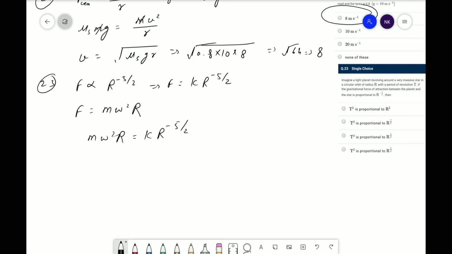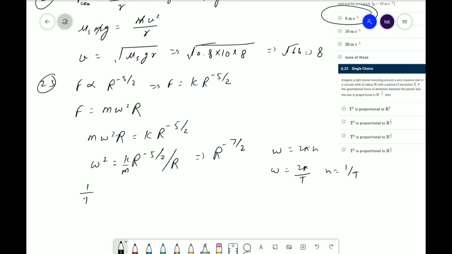Okay, here you can say omega square is equal to r the power minus 5 by 2 divided by r, which will be equal to k upon m, r the power minus 7 by 2. So this is the value of omega square, and we know that omega is equal to 2 pi n, and omega is equal to 2 pi upon t, because n is equal to 1 upon t.